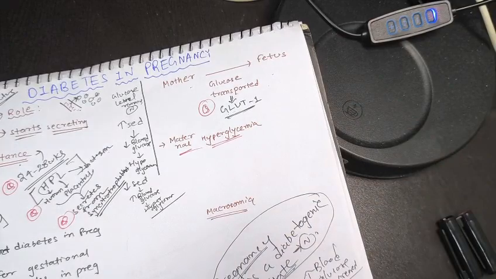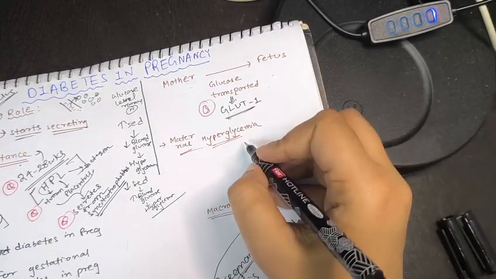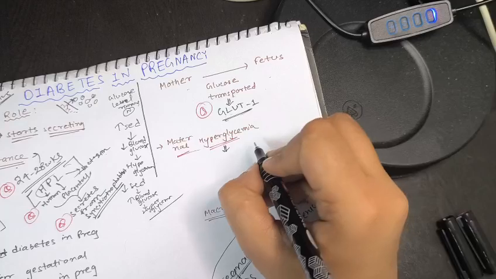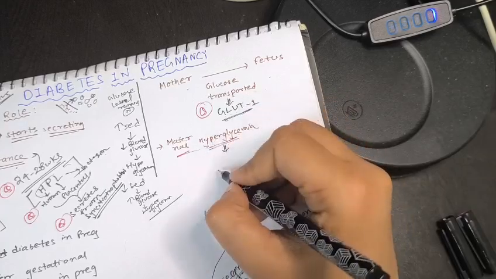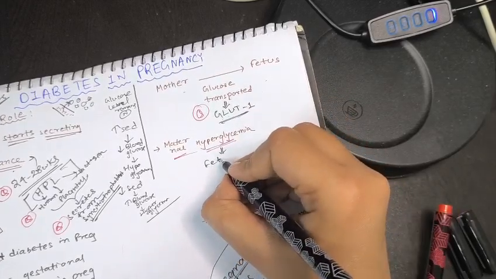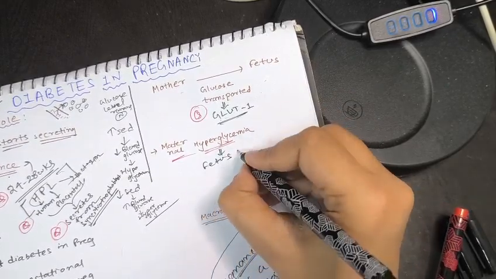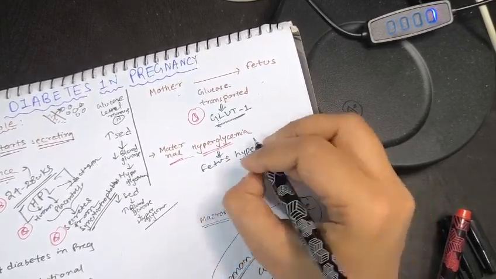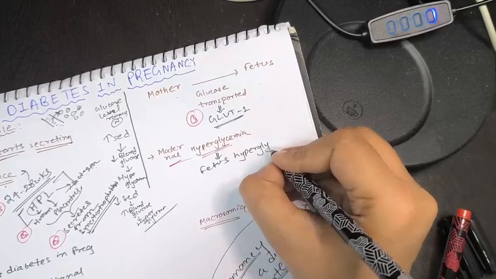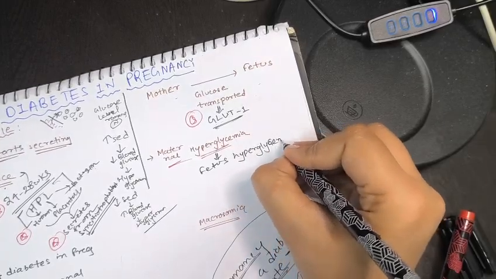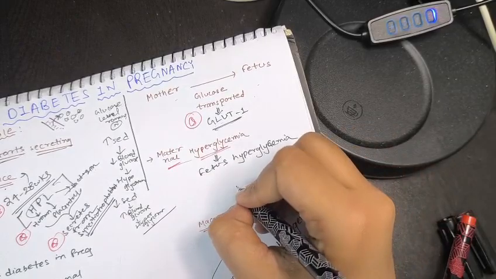If there is insulin resistance, that will lead to maternal hyperglycemia. So due to the maternal hyperglycemia, the glucose will be transported to the fetus as well. In the fetus there will also be fetal hyperglycemia.